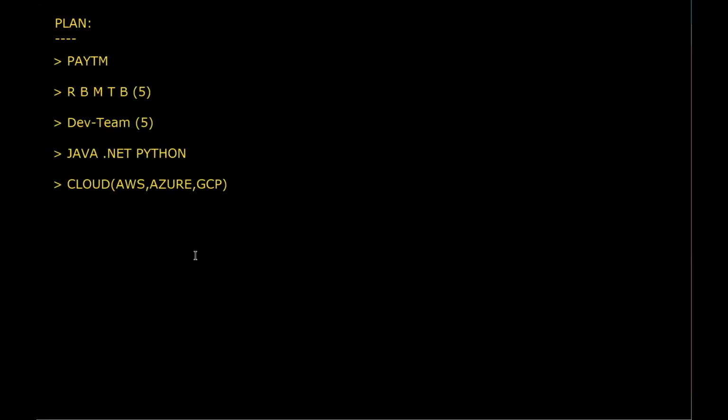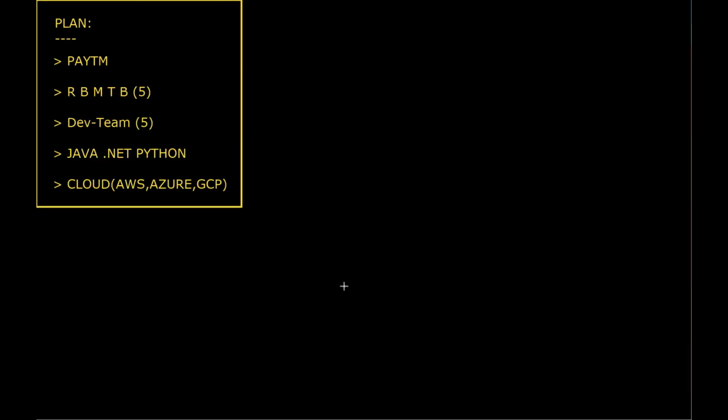On which cloud do you want to implement your Paytm application? So this is completely about the plan. Clear for all of you? What is meant by plan here? Just try to confirm in the chat box once.